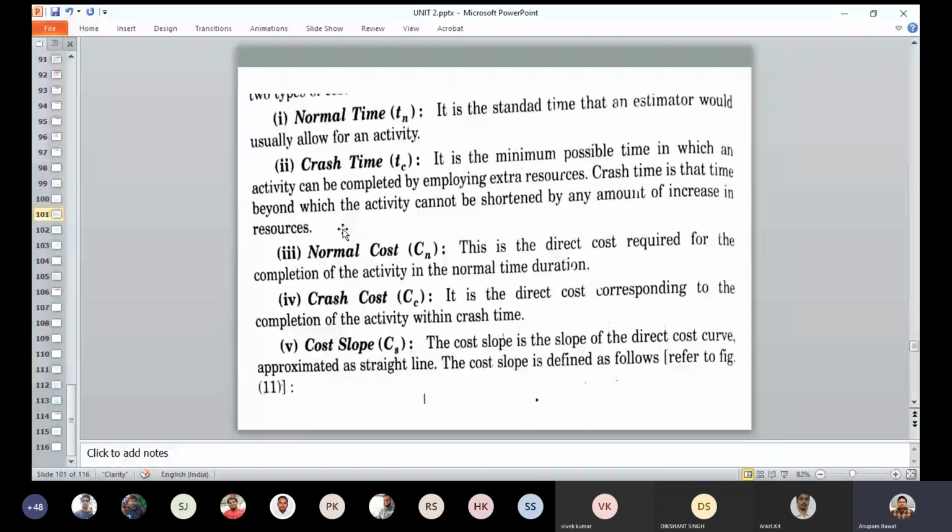Crash time is the minimum possible time in which an activity can be completed by employing extra resources; it is the time beyond which the activity cannot be shortened by any amount of increase in resources.